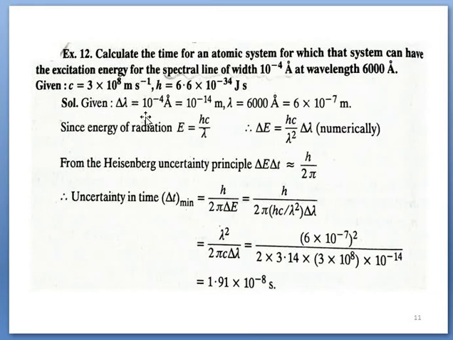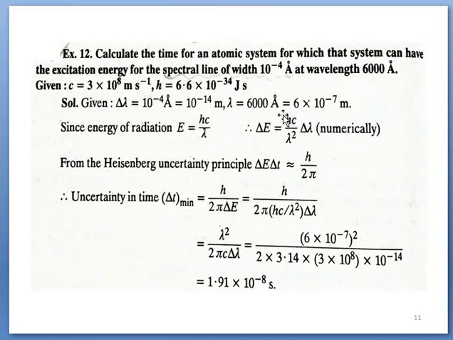We know that delta lambda is given, the width of a spectral line, and lambda is given. We know that E equal to h nu equal to hc upon lambda. By differentiating, delta E equal to hc times the differential of 1 by lambda, as h and c are constants. So 1 by lambda differentiates to minus 1 by lambda square delta lambda. The minus is not considered here, the magnitude is taken. By substituting the values of delta lambda, lambda, h and c, we can find delta E.